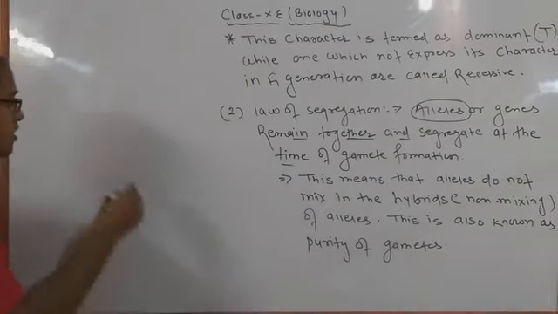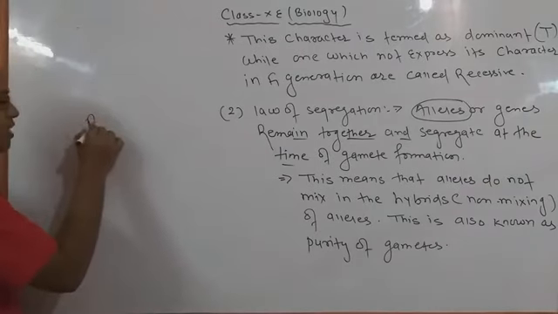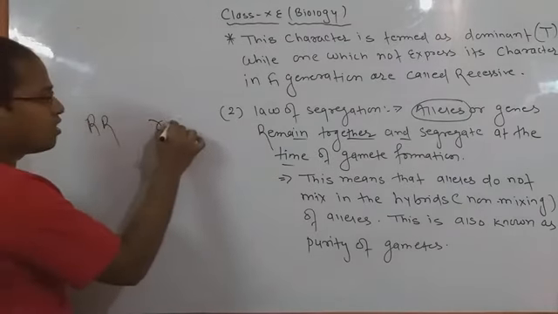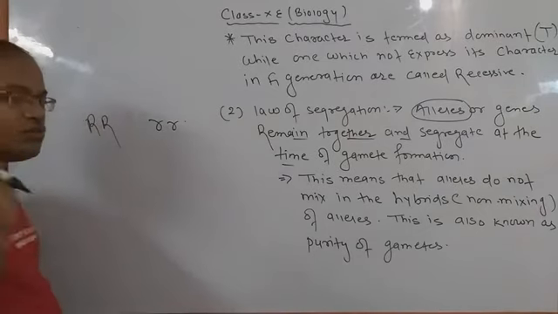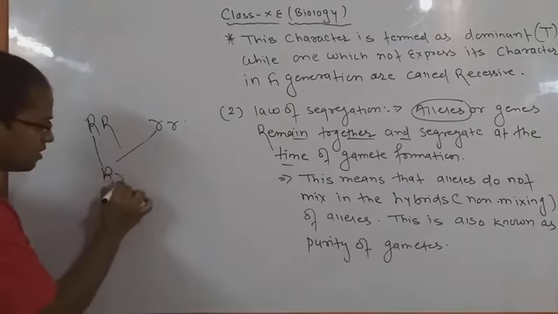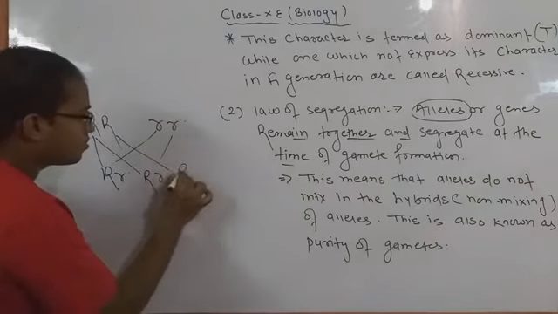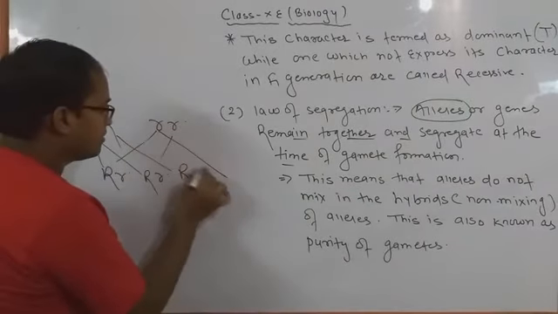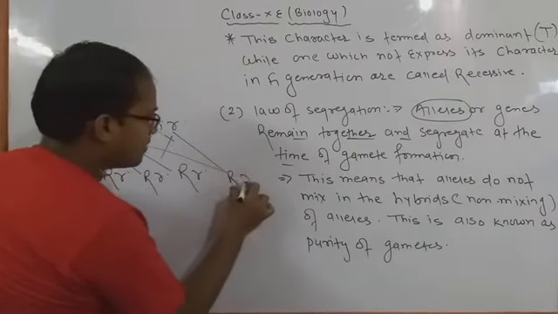Suppose here is capital R and capital R, and here small r and small r. If you want to make gametes, you can make them by crossing: capital R, small r, capital R and small r, and also capital R and small r.